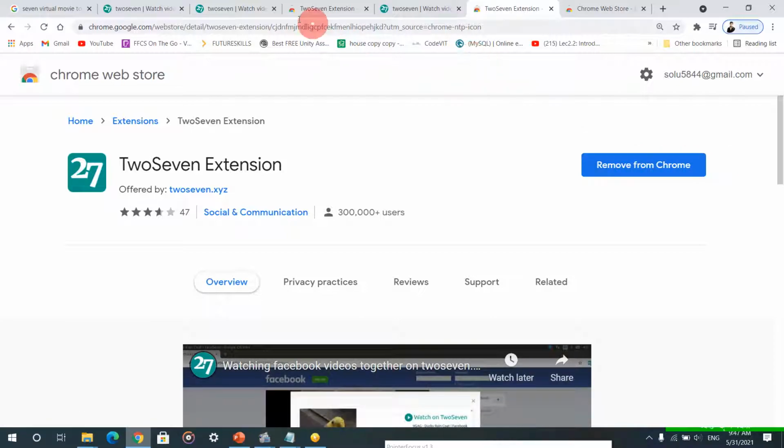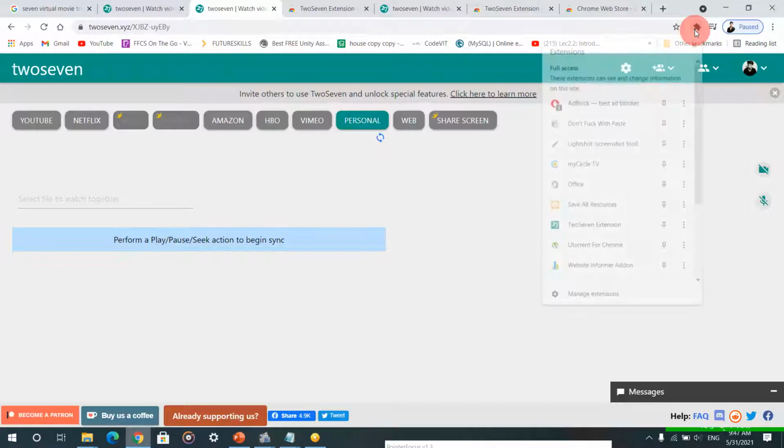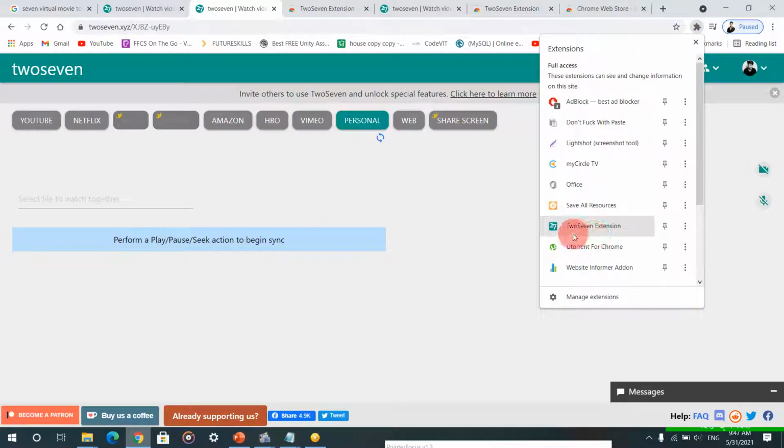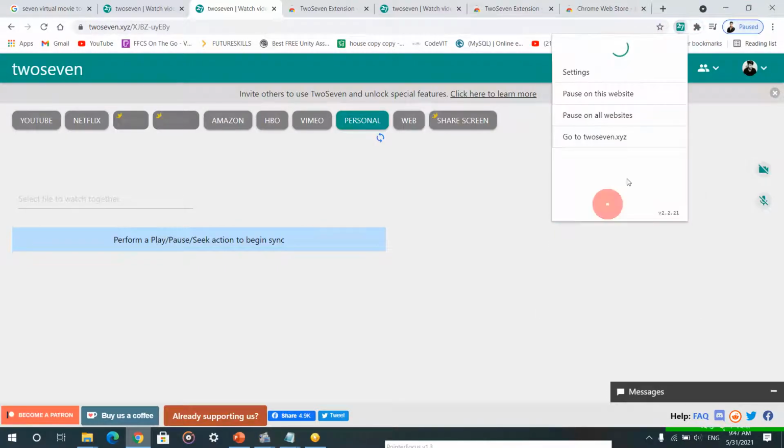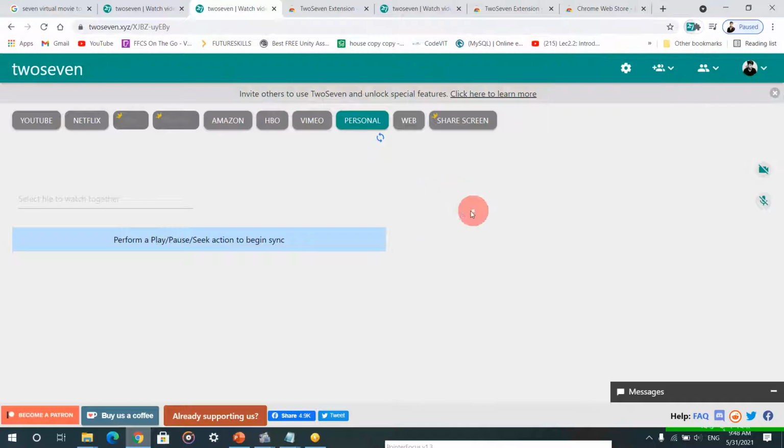After adding it in Chrome, you will come back to your previous page, go to extensions and just play this. After playing this you will get a login here. If the login is there, then log in with the same account that you have logged in with. And after that I will show you the demo.